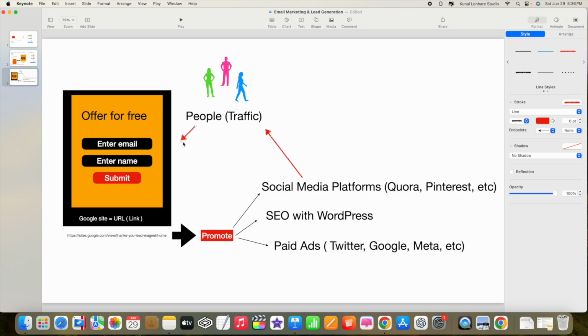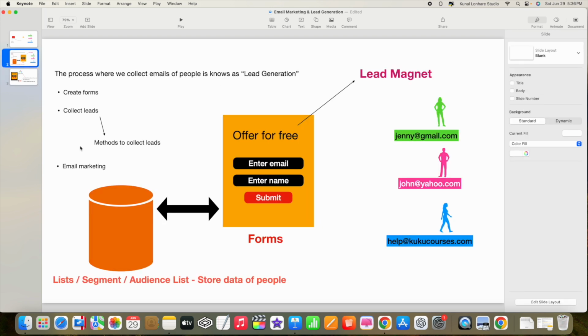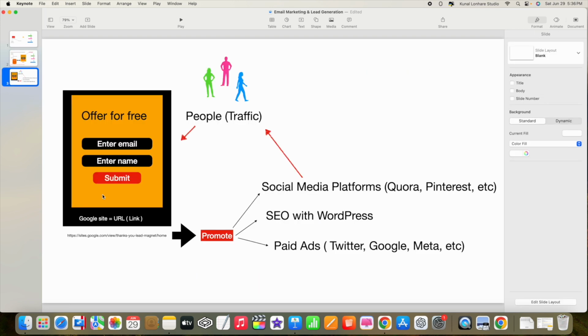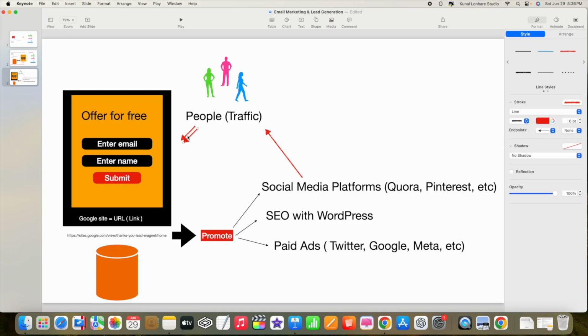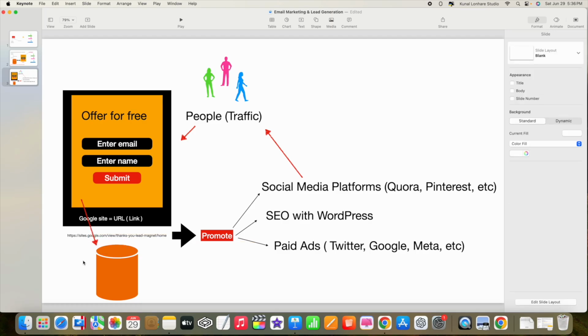After they fill the form, all their data will be stored in the container over here. So the idea is somewhat simple. After they fill the form, all the information will go and be stored inside the container. So this is what you have to do.